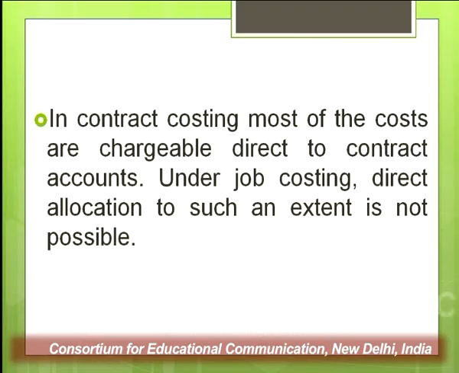In contract costing, most of the costs are chargeable directly to the contract account, because these are of large amount and long duration, and are directly assigned to the contract. Most of the expenses are directly related to the contract.